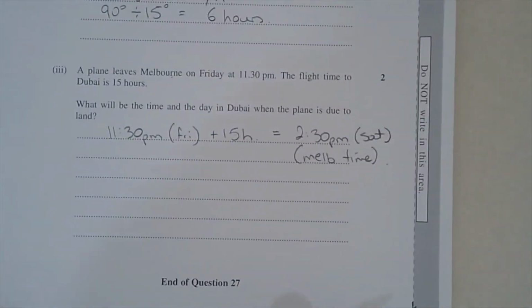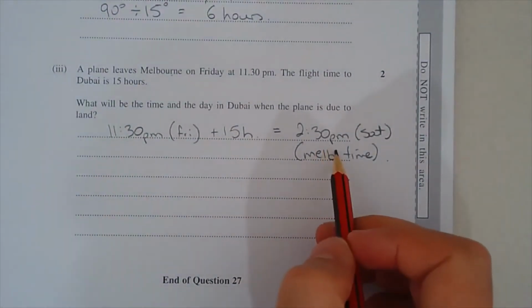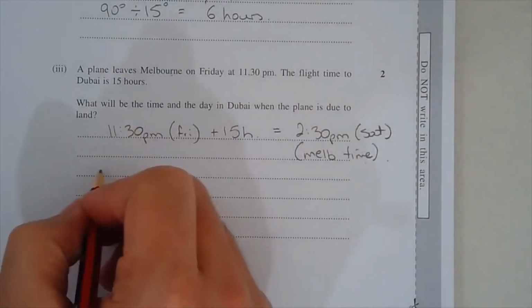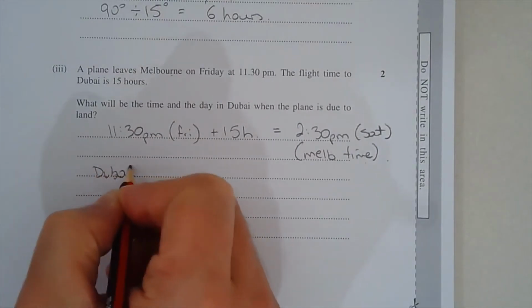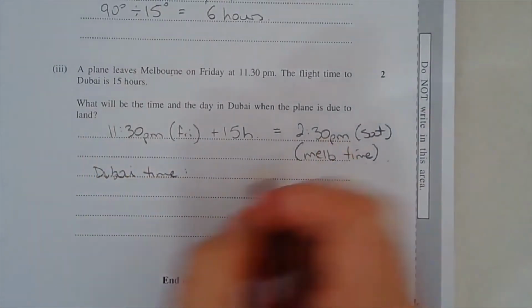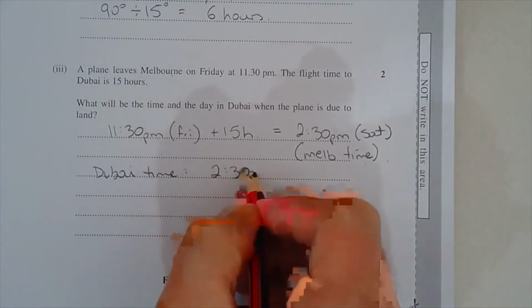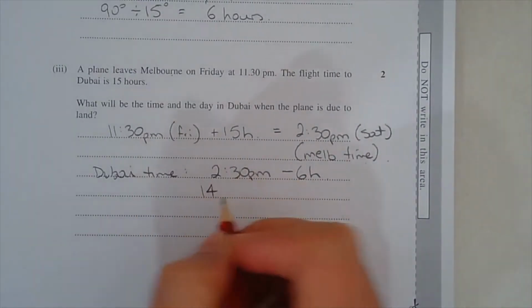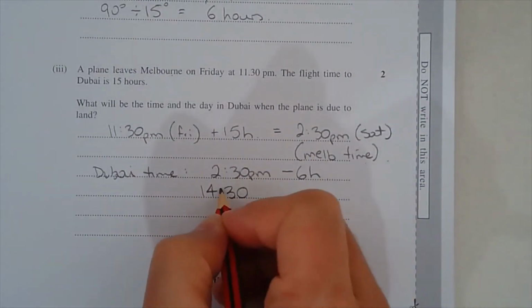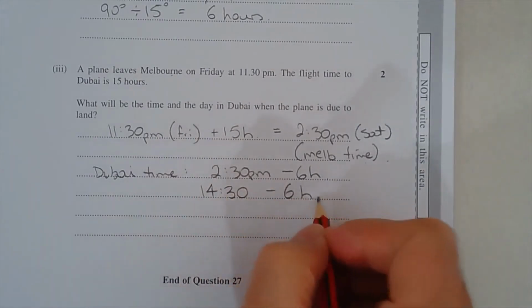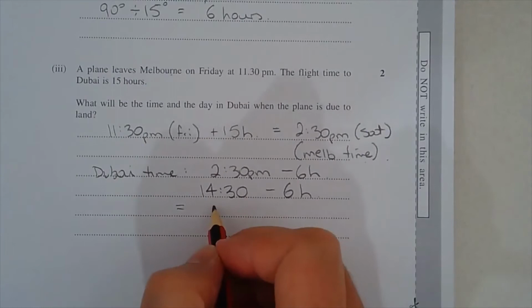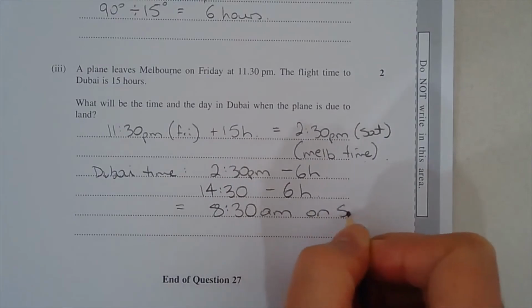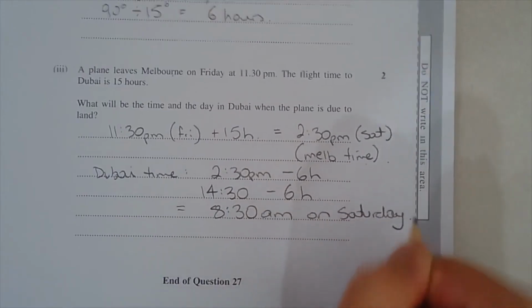So what would the time be then in Dubai? The plane will land at 2:30 p.m. Saturday, Melbourne time. So the time and day in Dubai will be 2:30 p.m. minus 6 hours. You can use 24-hour time, so 14:30 minus 6. 14 minus 6 is 8, so it's going to be 8:30 a.m. on Saturday.